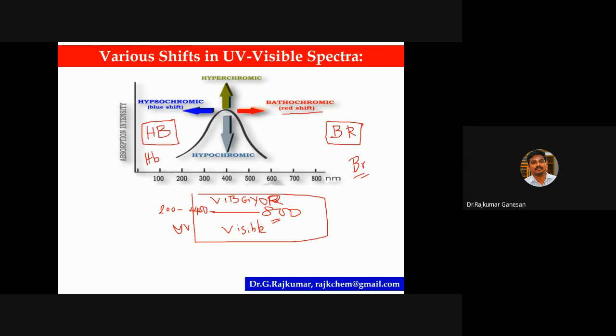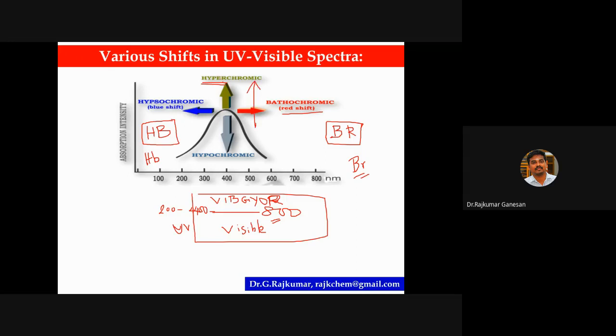In this way, it's a mnemonic: bathochromic red shift, hypsochromic blue shift. And you know hypertension. Hypertension means, hyper means increase. So if the intensity is increased, it's a hyperchromic.